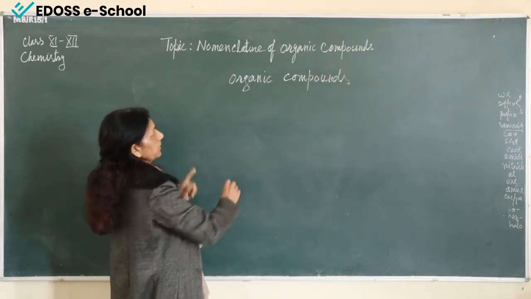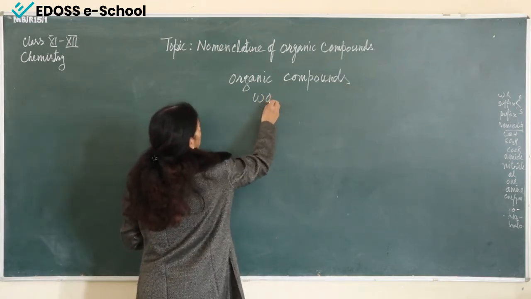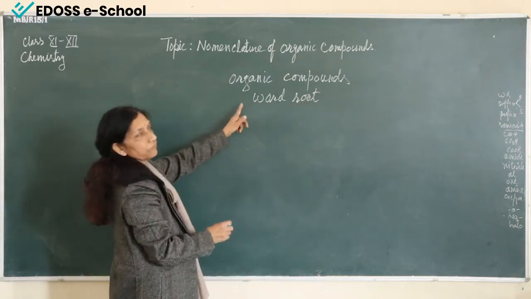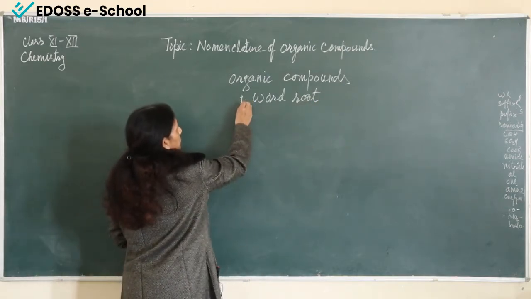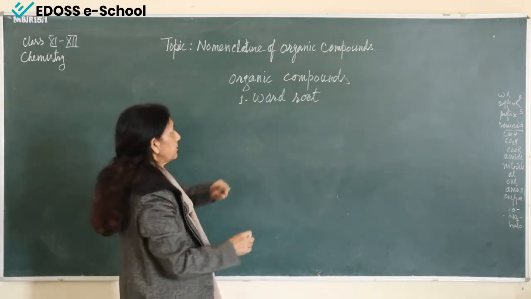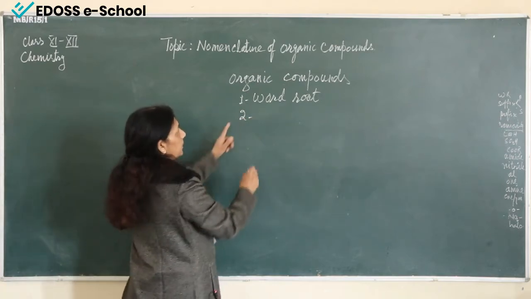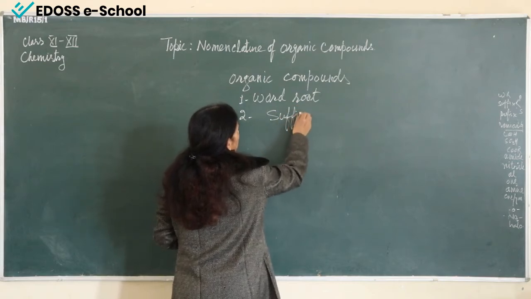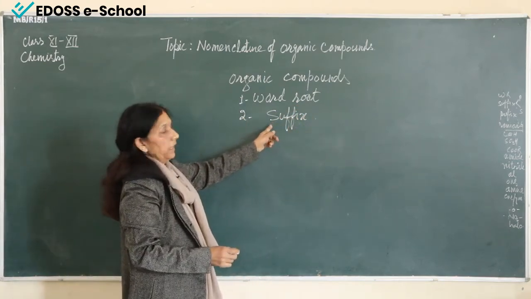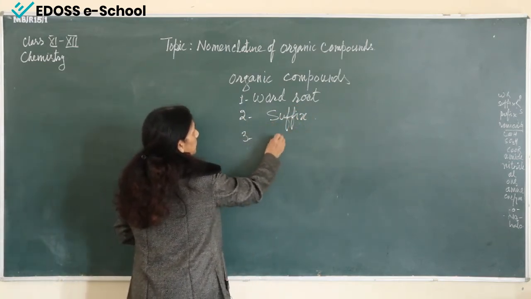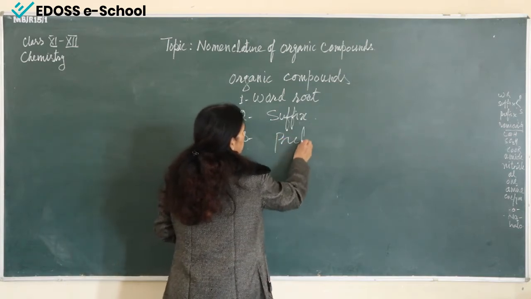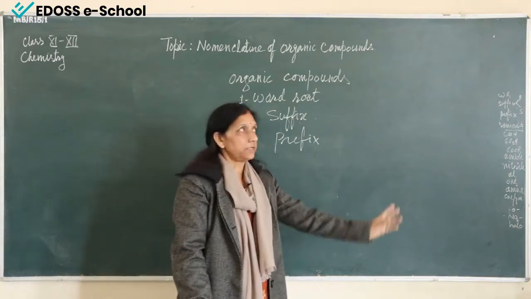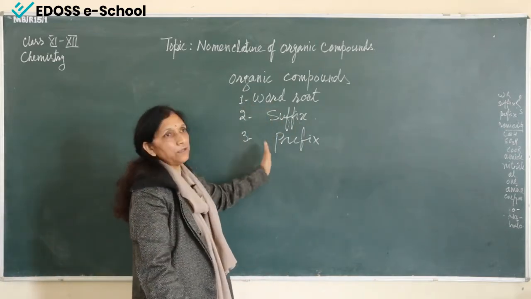The first thing is known as the word root. The second thing is known as the suffix. And the third thing is known as the prefix. One by one we will try to understand them: word root, suffix and prefixes.